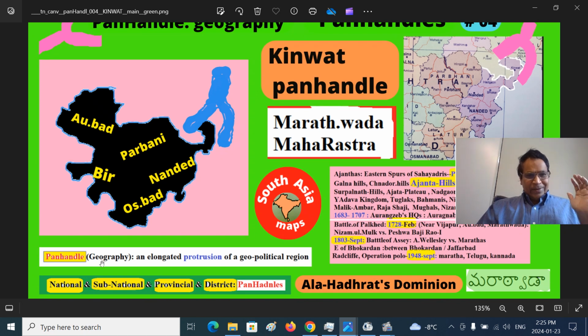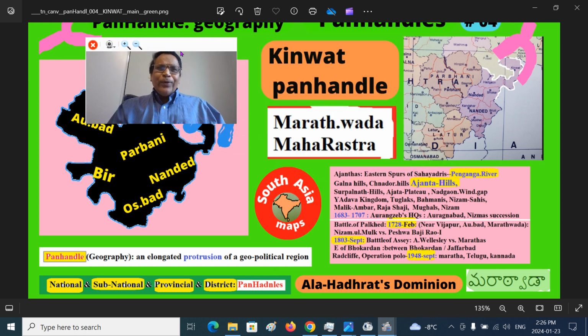A panhandle is an elongated region, also called a salient protrusion. It is a geopolitical region. See, this is the salient. When you look at it, this looks very different. A salient or prominent part is protruding into other regions, districts or boundaries. That is a salient panhandle. National panhandles are between countries, subnational ones are within countries, within provinces and districts. This is the provincial panhandle, we can say, maybe interprovincial because of the Telangana region and so on there.